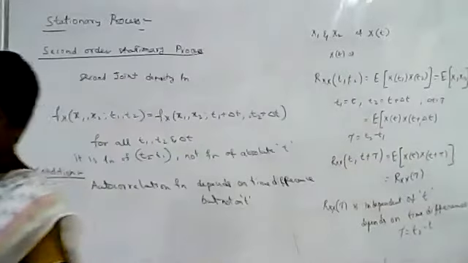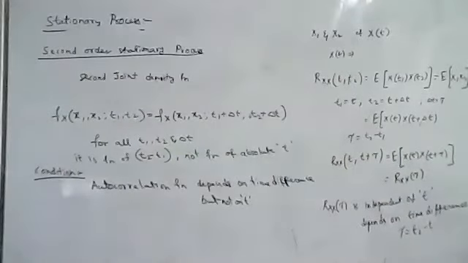So what is a second order stationary process? A random process is said to be second order stationary if the second order joint density function does not change with time or shift in time.